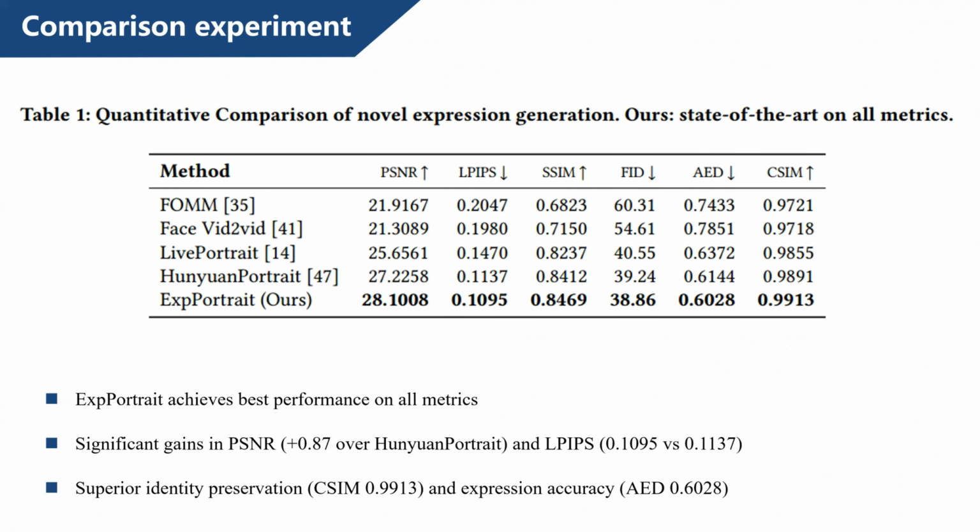Quantitatively, ExpPortrait achieves the best results on all metrics: PSNR 28.0, LPIPS 0.0195, SSIM 0.847, FID 38.86, AED 0.6028, and CSIM 0.9913. It shows significant gains over HunyuanPortrait, e.g. plus 0.87 in PSNR, and substantially outperforms GAN-based methods like LivePortrait and FOMM.